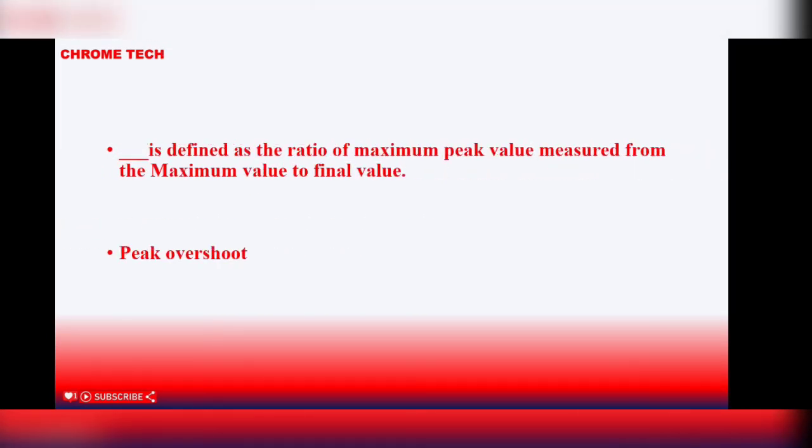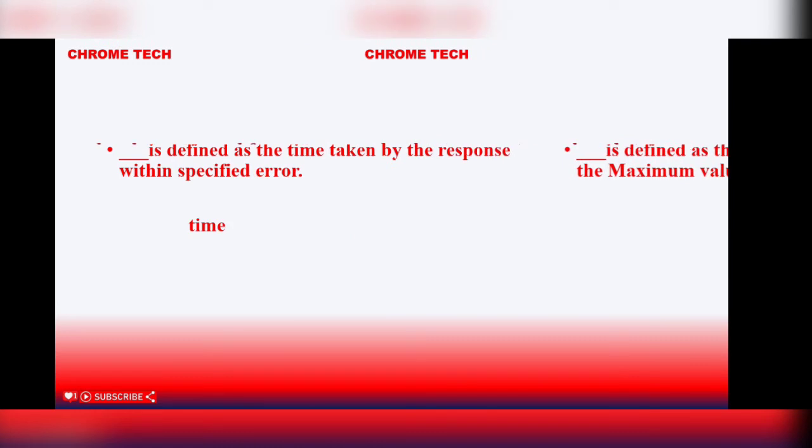Dash is defined as the ratio of maximum peak value measured from the final value to the final value. Peak overshoot is the correct answer. Peak overshoot is defined as the ratio of maximum peak value measured from the final value to the final value.